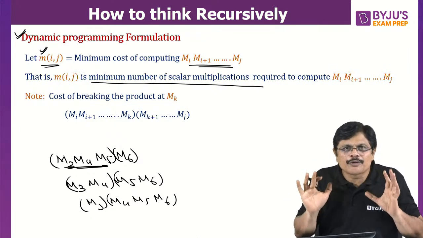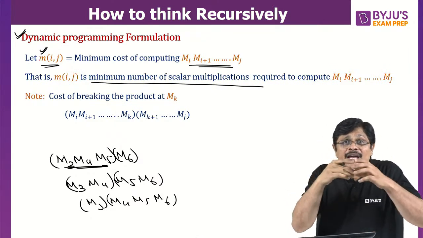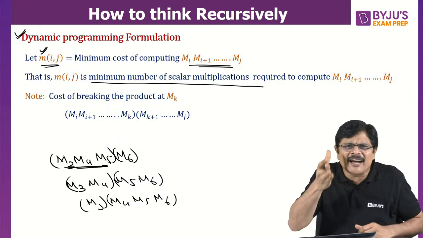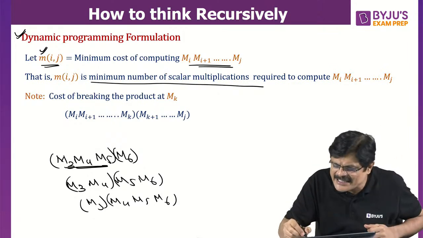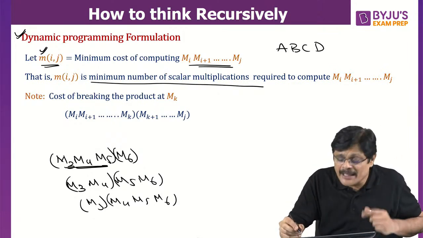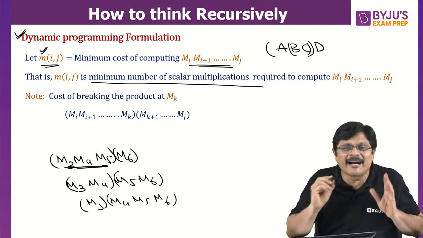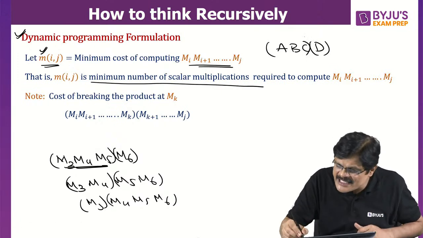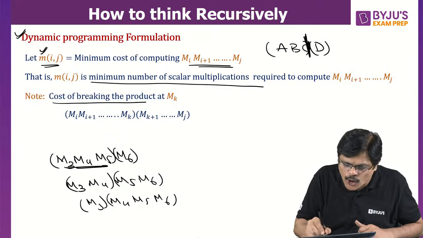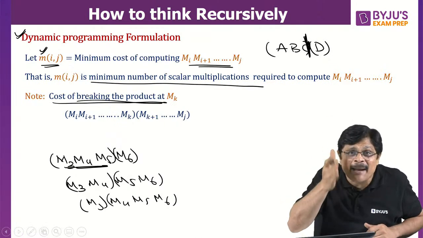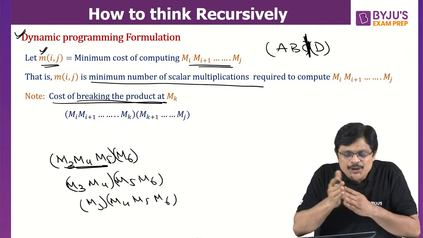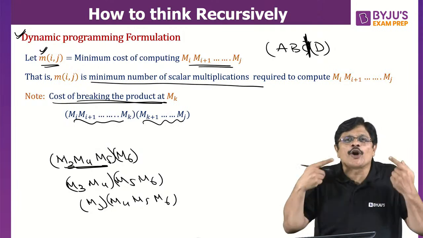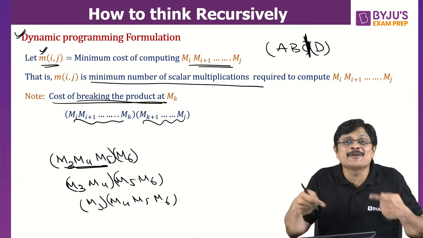Okay. So we need to know, if you are finding this Mi to Mj for the minimum number of scalar multiplications, somewhere you divide. For example, in the example we took, ABCD, the minimum number of multiplications is obtained by dividing like this. But for this, first of all, you have to divide it as ABC. This is where you have to cut. So that is the cost of breaking the product at that particular Mk matrix; first you should know it. Once you know, this is one subproblem and this is one subproblem. And these two subproblems can be solved recursively.